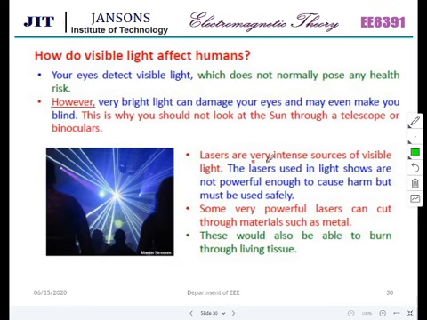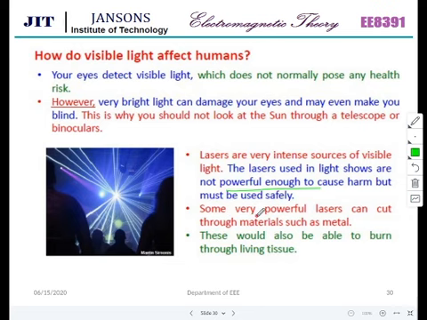Lasers are a very intensive source of visible light. Lasers used in light shows are not powerful enough to harm, so they have to pass that test. Then only will they be allowed for laser shows. You may have gone through a laser show when you go to Mysuru. The laser show is very famous there.